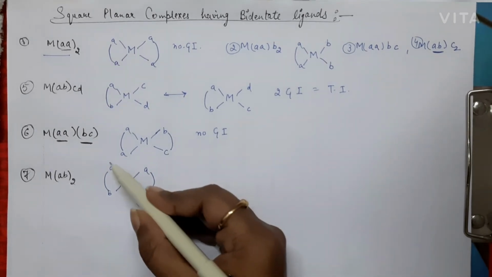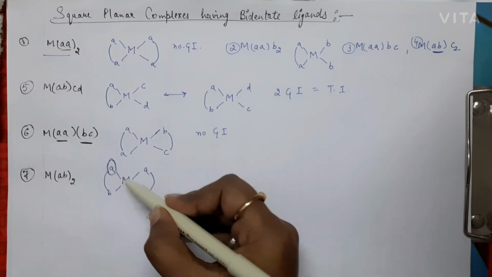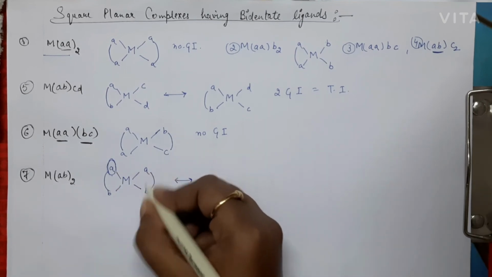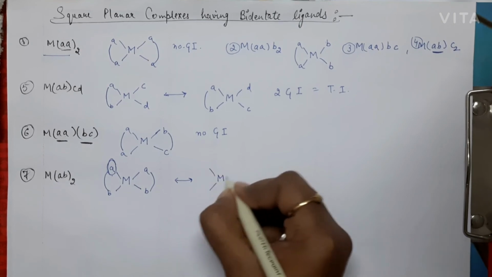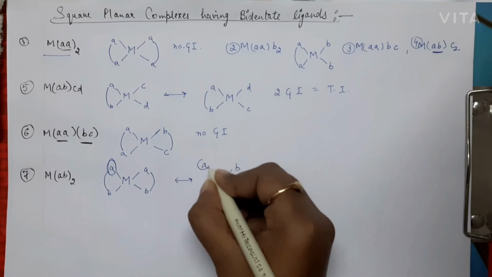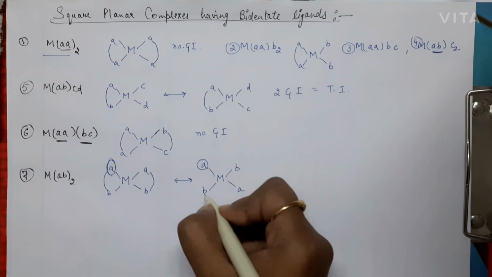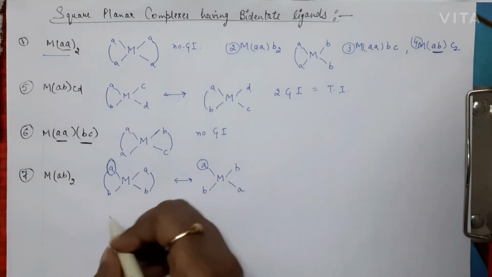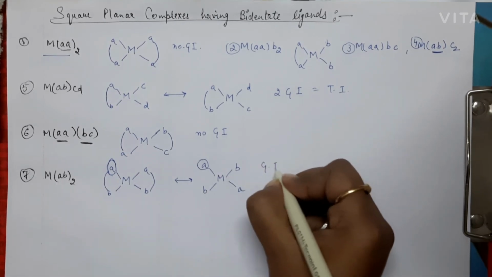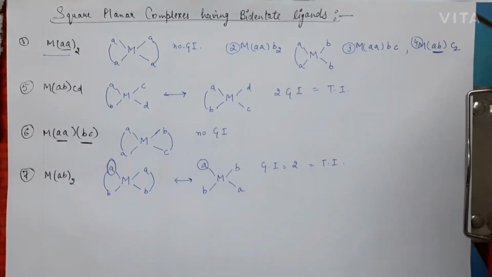If we look at the environment of any one of the ligands, suppose I take the environment of this A, then adjacent to this A there is B and A. Now if I change the position of the two donating sites of the bidentate ligand, then the environment of this A has one B and a second B. Initially there was one A and one B, so the environment has changed, so these two are different isomers. So there are basically two geometrical isomers, which is also equal to the total number of isomers in this case.